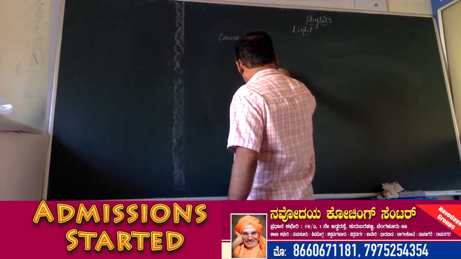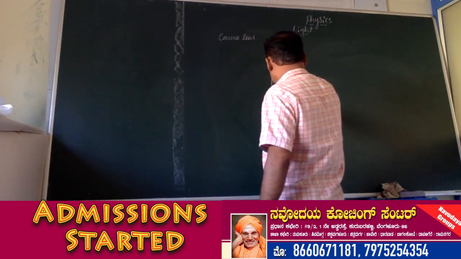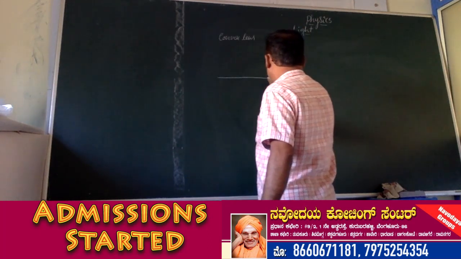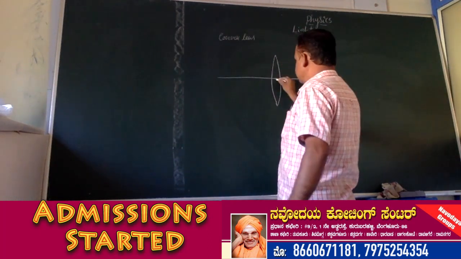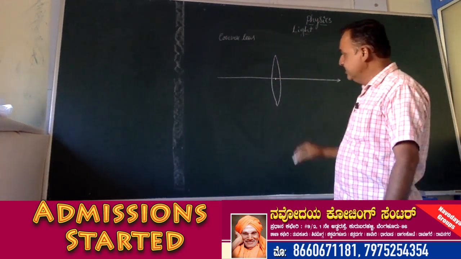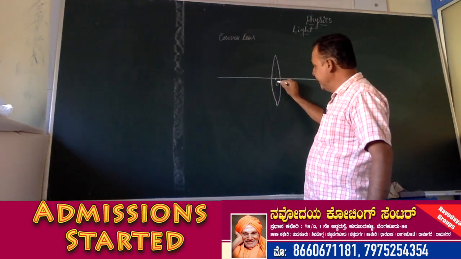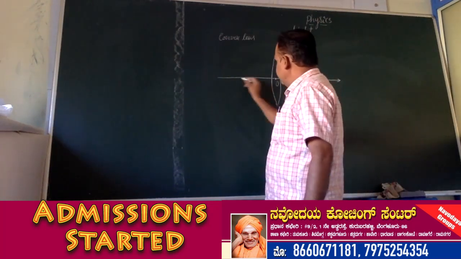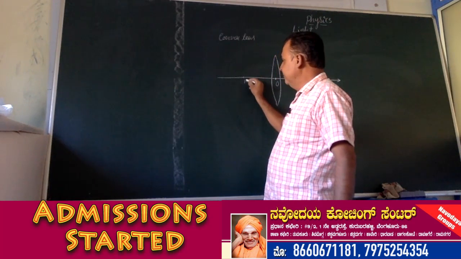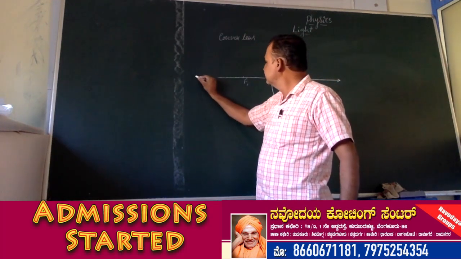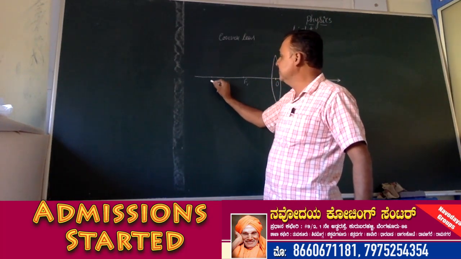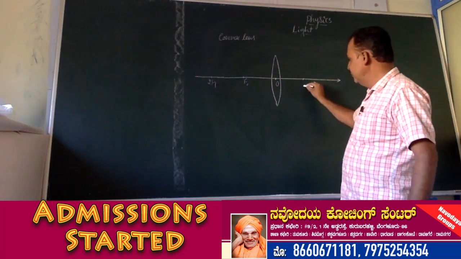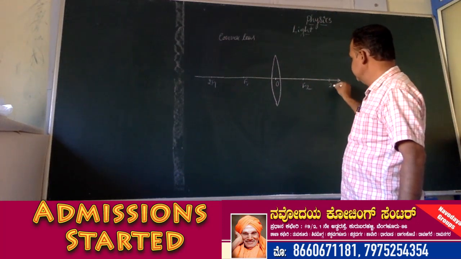So this is the convex lens. This is the center. The ray of light passes through this central part of the lens. This central part of the lens is called optic center O. See here, this is focus F1. This is principal focus 2F1. This is the focus F2. This is the principal focus 2F2.